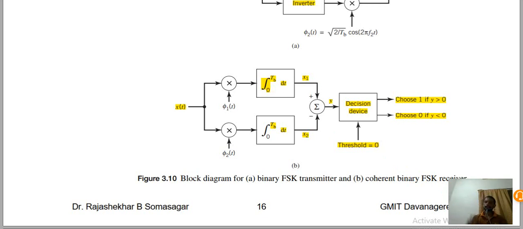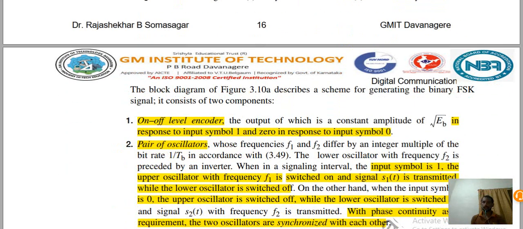The decision device is what we have already discussed in binary PSK, QPSK and so on. In the same way, here the decision device depends on a threshold equal to 0. If the combined value y is greater than 0, the transmitted symbol is 1, and if it is less than 0, the symbol is 0.